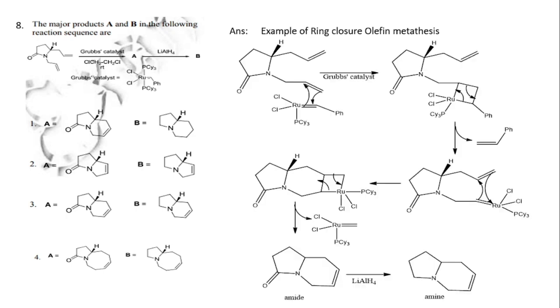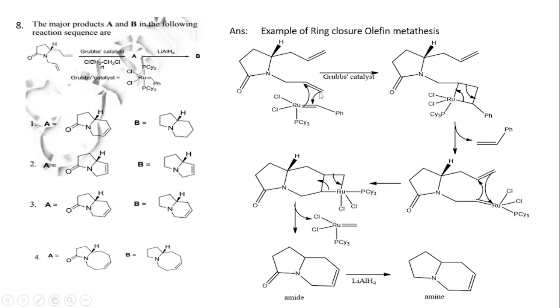Next problem is: the major products A and B in the following reaction sequences, given the Grubbs catalyst and the alkenes. Okay, so let's see. This is an example of a ring closure olefin metathesis reaction. So this is the reaction. In this reaction, this one is Grubbs catalyst, ruthenium. This is a type of Schrock carbene.